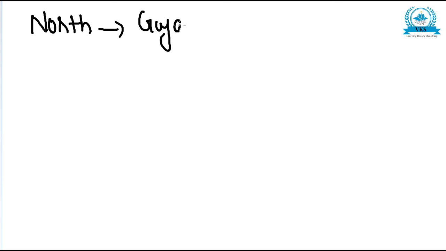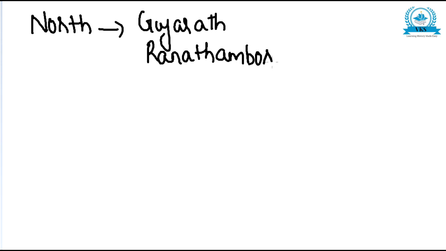So first we learned about Alauddin Khilji's conquest in North India. If we just revise his conquests in North India, first he conquered Gujarat, the first conquest. After Gujarat, he conquered Ranthambore. Then in North India he conquered Mewar. I will write here Mewar. After that, there were other conquests and a few Mongol raids.